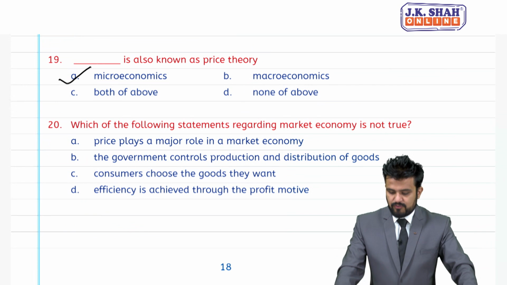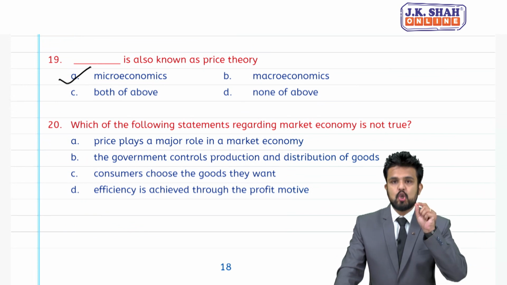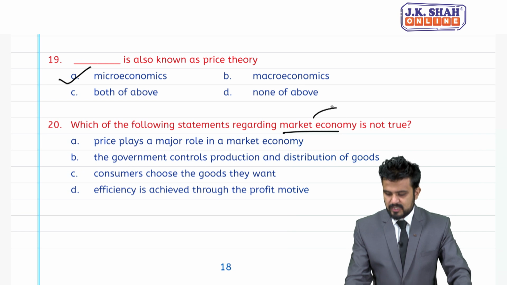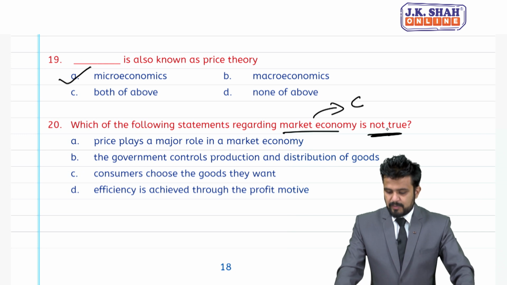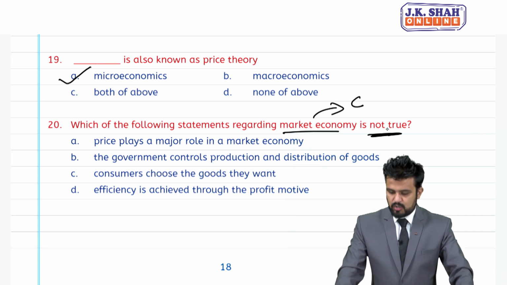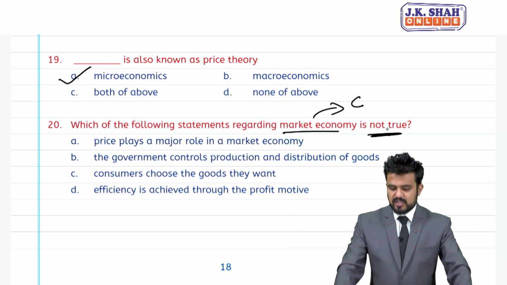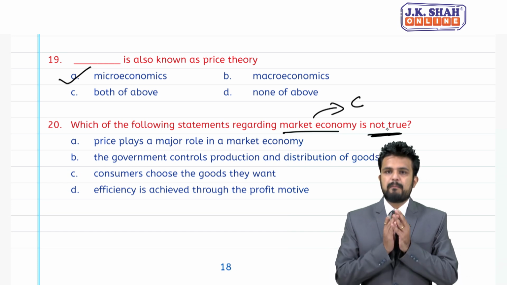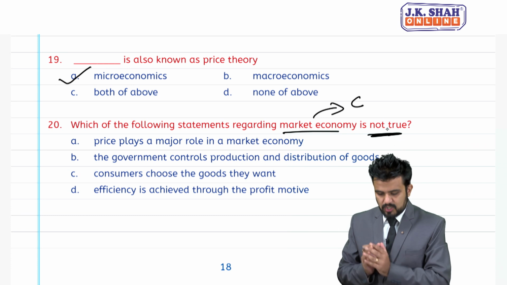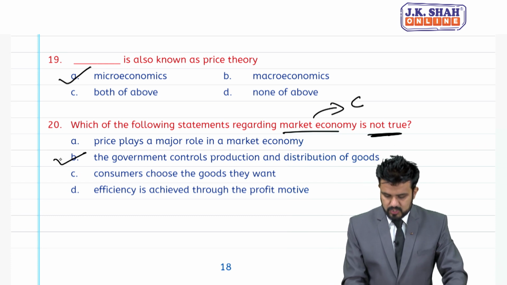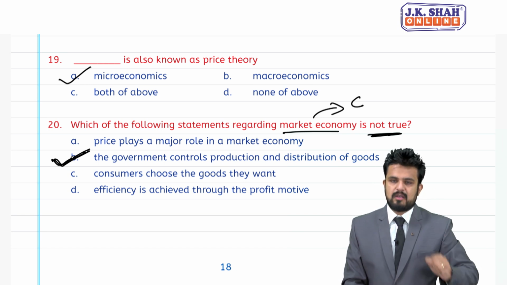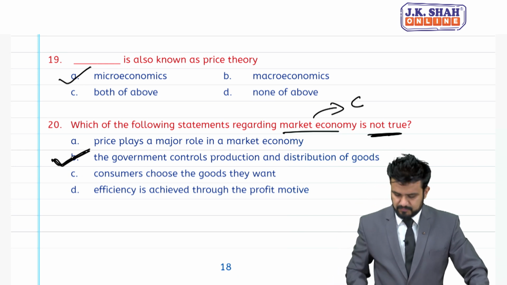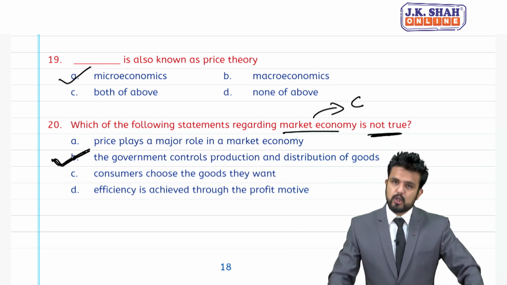MCQ number 20, which of the following statements regarding market economy is not true? Market economy means capitalist economy. Price plays a major role in the market economy. Government controls production and distribution of goods. Consumer chooses the goods they want. Efficiency is achieved through profit motive. B is the answer. B is not a part of market economy, because in capitalism government interference is the least, government role is the least. So, B is the answer for MCQ number 20.